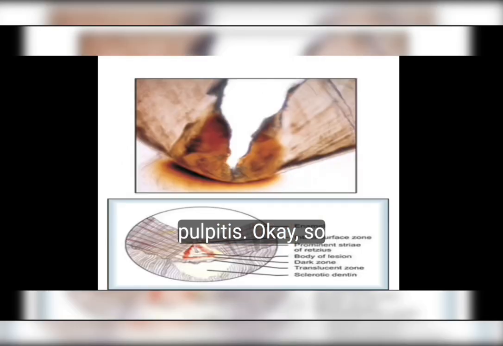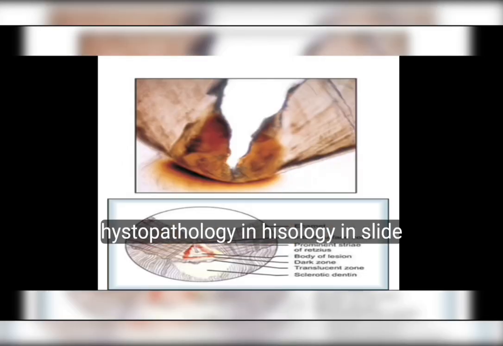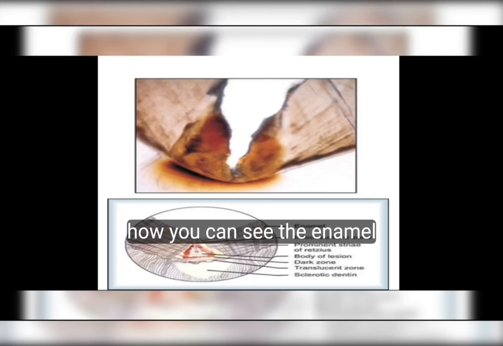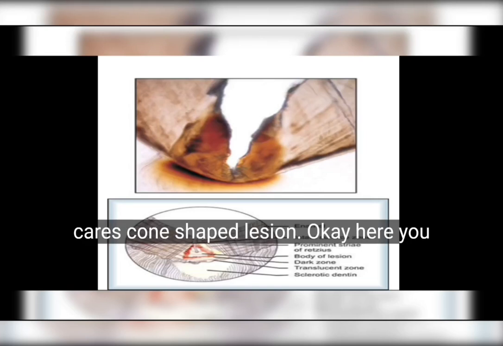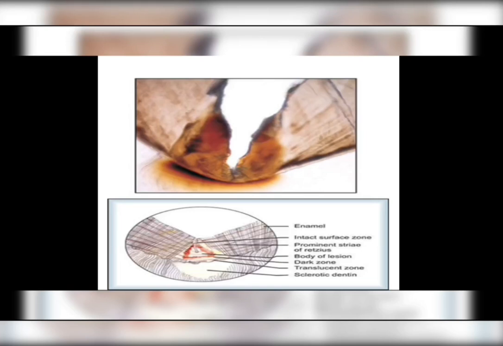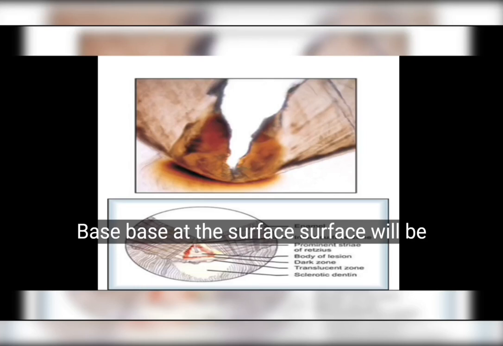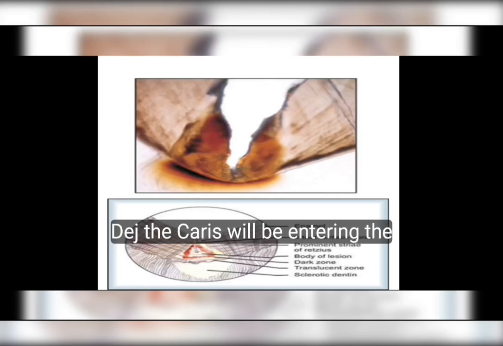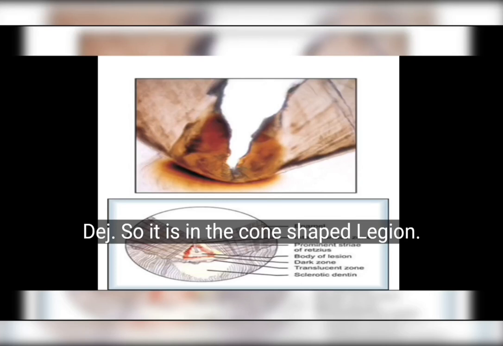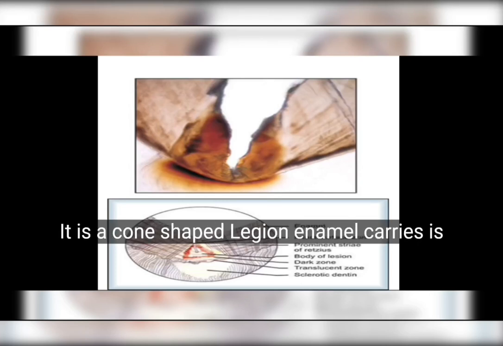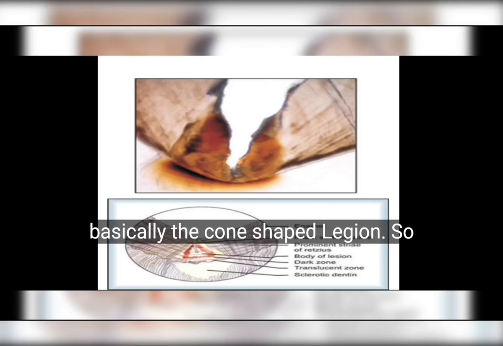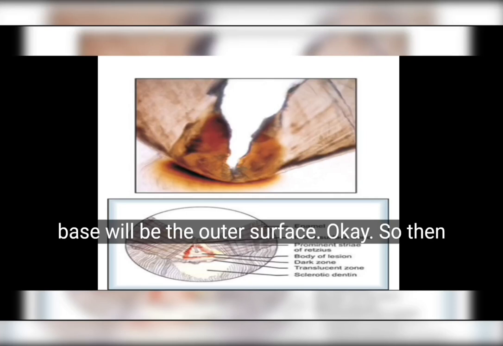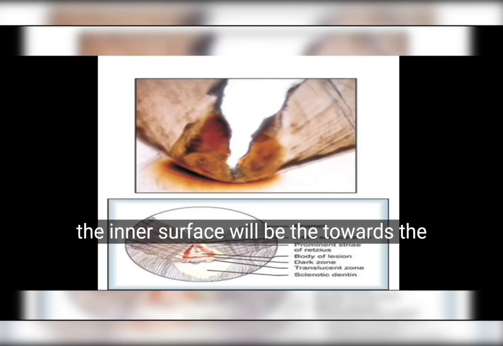Okay, so histopathology: in histology on the slide, enamel caries is a cone shaped lesion. Here you can see the cone shaped lesion. The base is at the surface, and the apex is towards the DEJ, the caries entering the DEJ. Enamel caries is basically a cone shaped lesion, meaning a triangle. The base of the triangle will be the outer surface, and the inner side will be towards the DEJ.